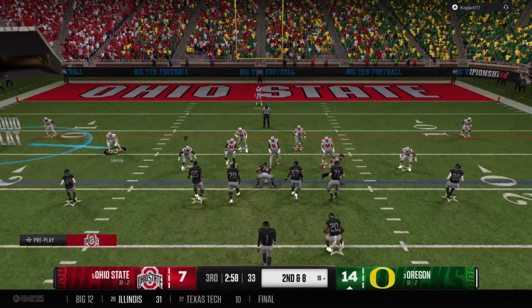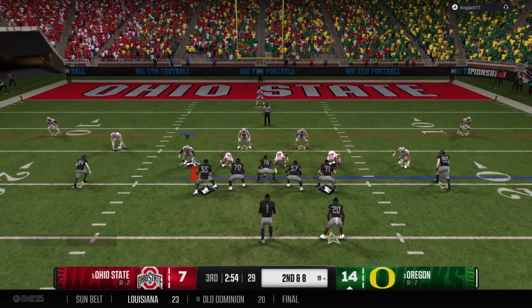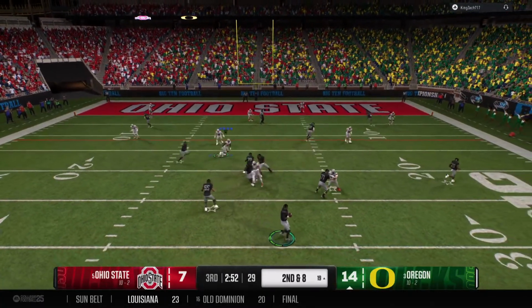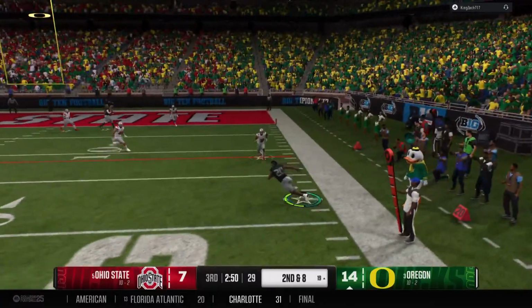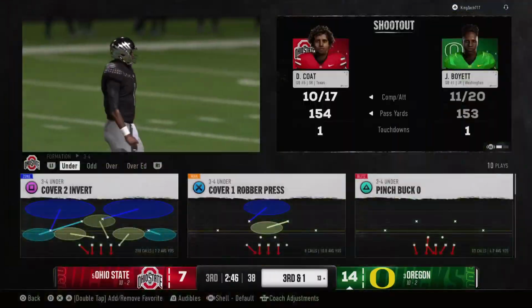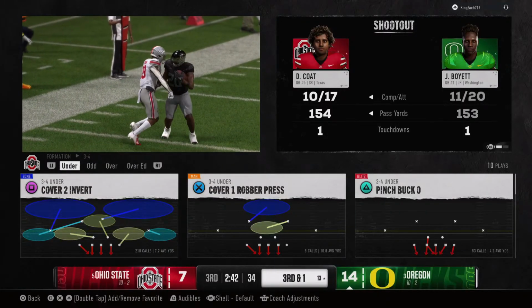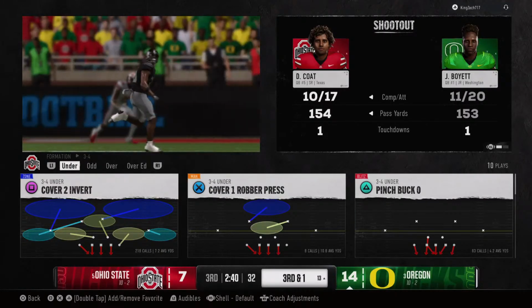The Ducks trying to cash in here in the red zone. Quarterback wants to throw it on 2nd down. Goes to his right side there for the completion. Defense makes the stop very close to a 1st down. Well, the running back that time just kind of sneaks out of the backfield and shows his hands on that nice catch.